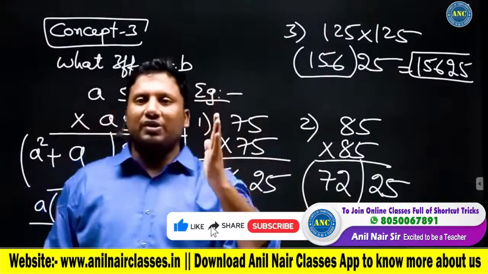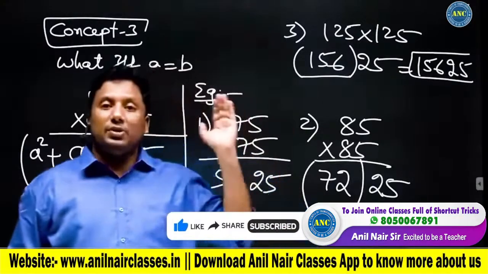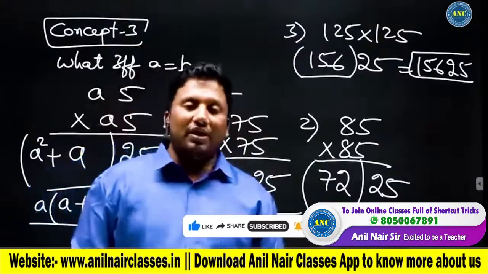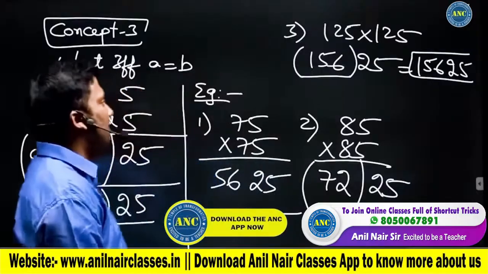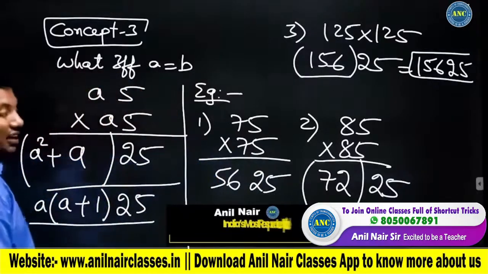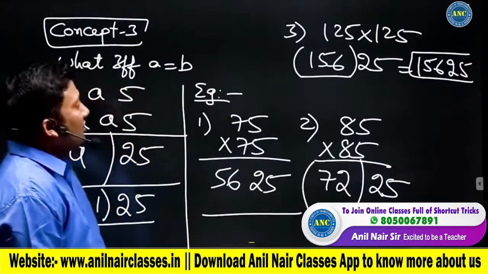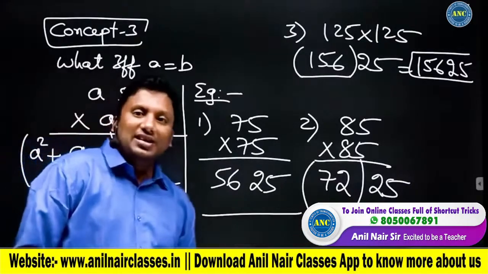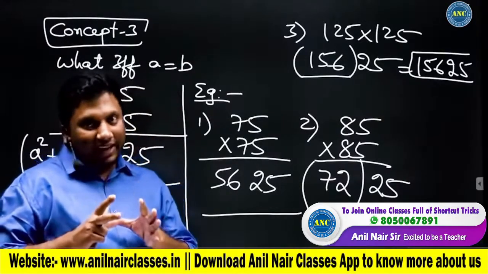Odd 5 into even 5, last two digits will be 75. Concept 2, A5 into B5 will be A into B plus A plus B by 2. Last two digits will be 25 or 75. Concept 3 will be, what if A is equivalent to B? I hope the idea is clear.